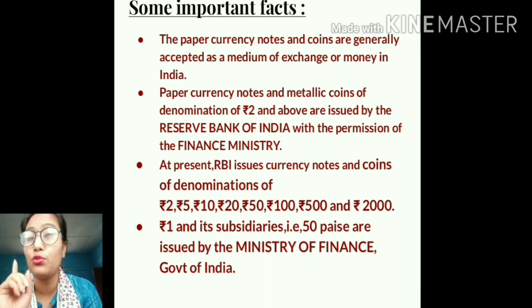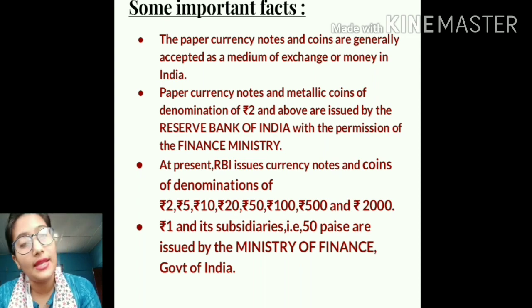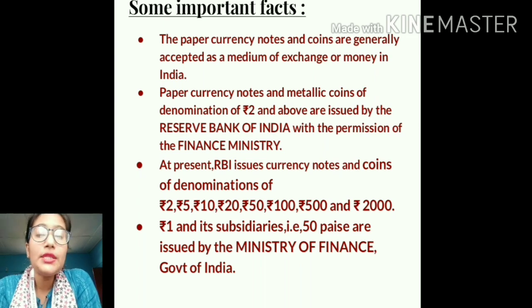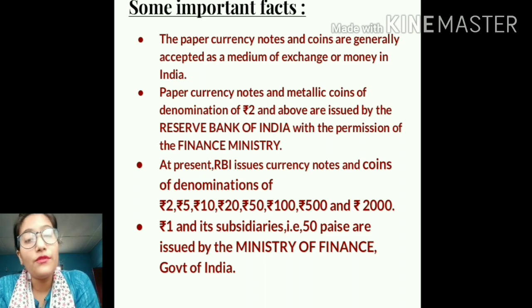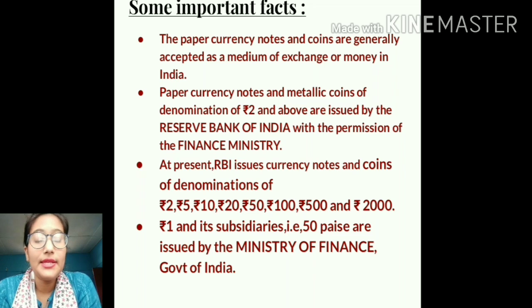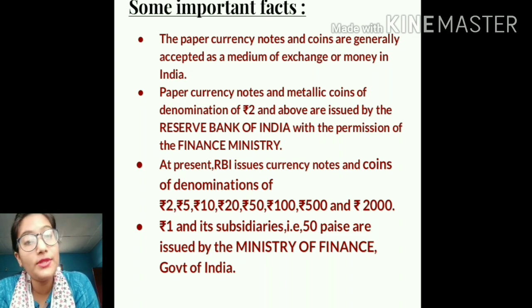RBI does not issue rupee 1; it is issued by the Finance Ministry, the Government of India. So students, today we have discussed the various other names of the modern currencies: legal tender money, high powered money, symbolic or token money, and then we have also discussed some important facts. We came to know about who issues the paper currency notes and coins.